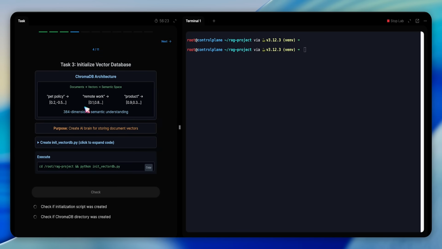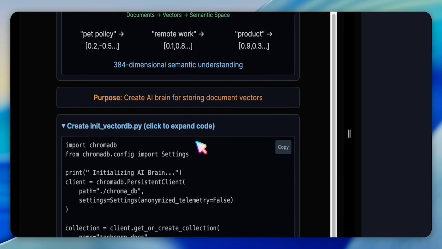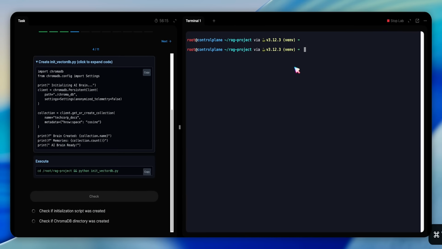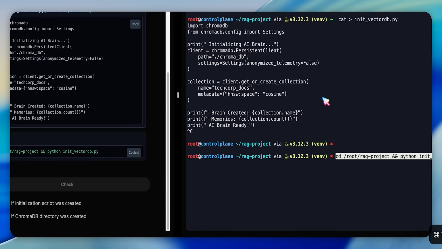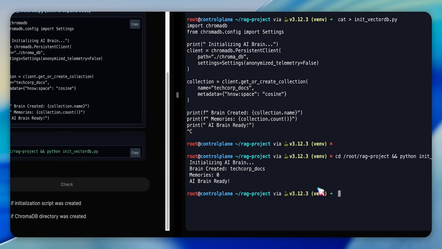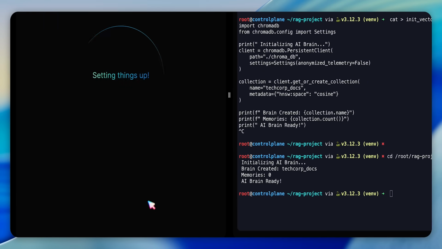In the following question, we're asked to initialize our vector database. I spin up ChromaDB locally using a persistent client and create a collection named techcorps_docs. The test verifies a chroma_db directory exists and the initialization script is present. This is our AI brain storage.